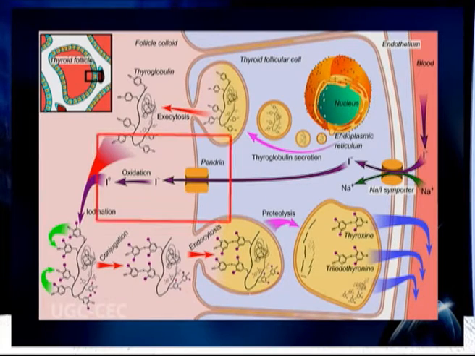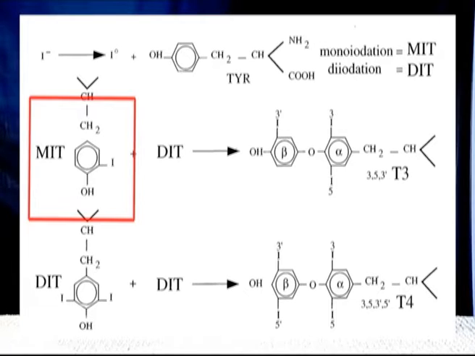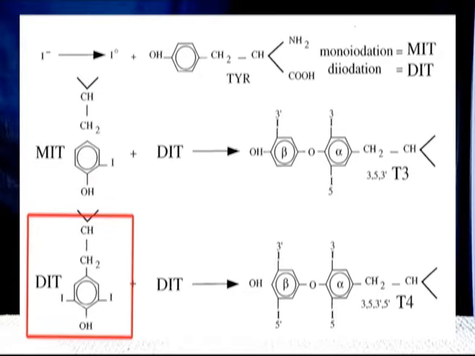inorganic iodide gets accumulated in follicle cells and then oxidized in presence of peroxidase enzyme into elemental iodine or hypoiodide. Thus, amino acid tyrosine first gets iodinated to form monoiodotyrosine, also known as MIT, which then gets one more iodine and forms diiodotyrosine or DIT.